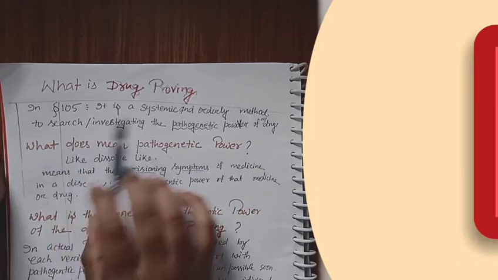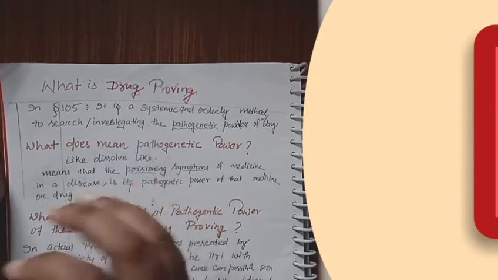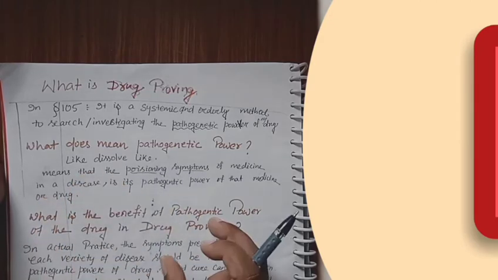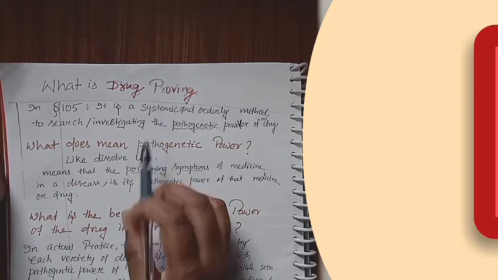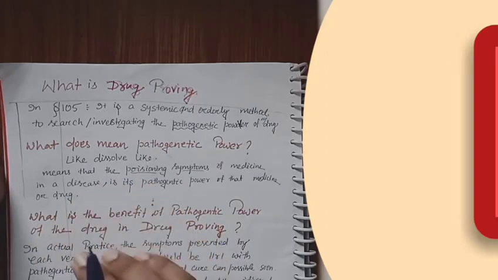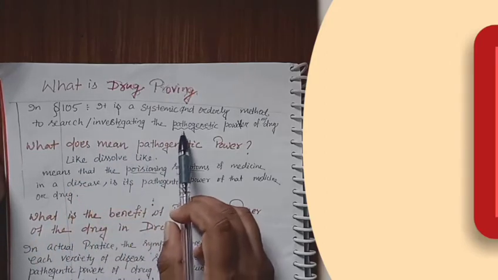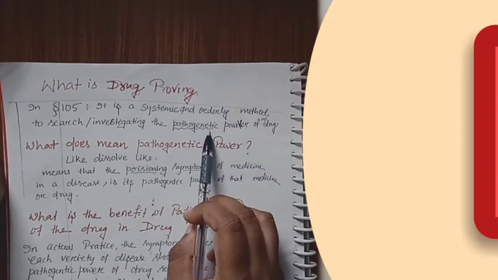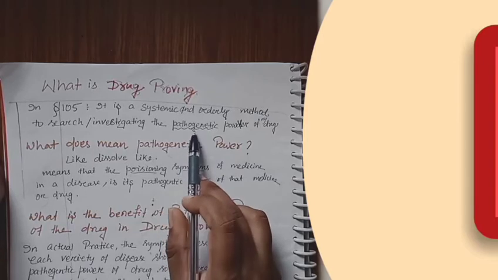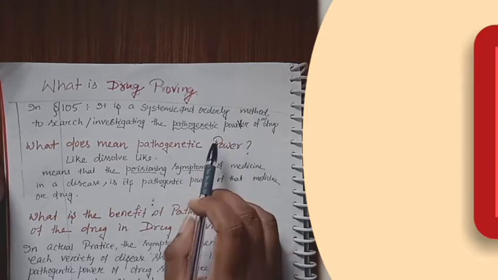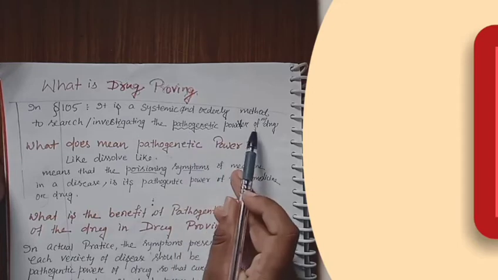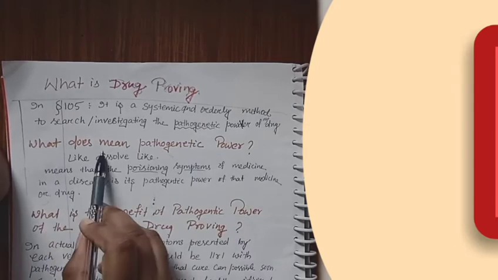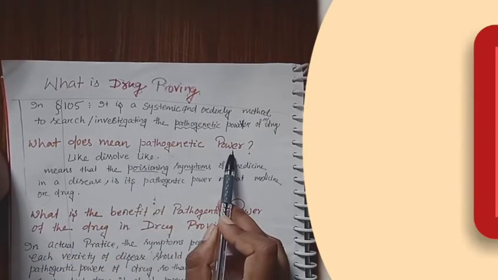Now, what does systematic mean? It means orderly. It is not just one process here and another process there. Systematic means an orderly manner by which we get the pathogenetic power of the respective drug. Now the word comes: what is pathogenetic? We know that pathogenetic always refers to a disease. Now how is it mentioned for a drug? To explain it, what does the pathogenetic power mean?